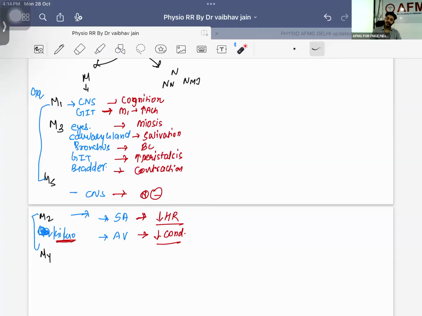Now, let me ask you a question. If there is a patient who is coming to you with the symptoms, let me give you the symptom. What are the symptoms? Organophosphate poisoning patient. What are the symptoms he will be having? First of all, you are the emergency doctor. You are sitting in the hospital. Patient is coming on a stretcher. What are the things you will be seeing in this particular patient?